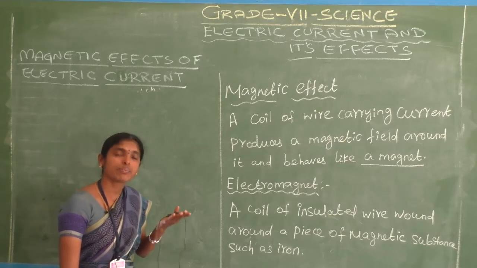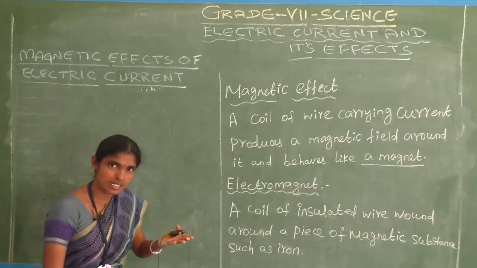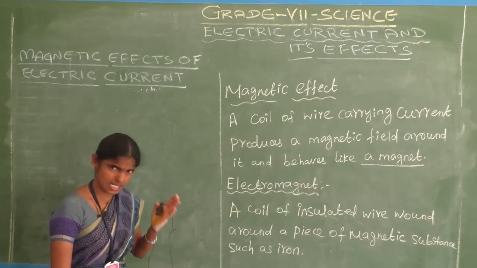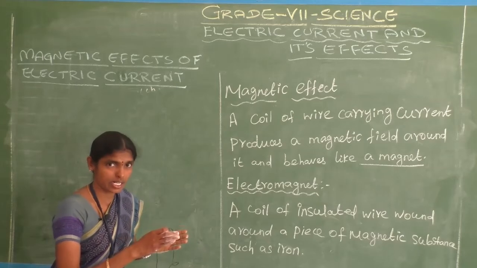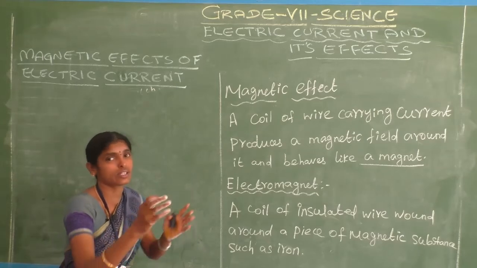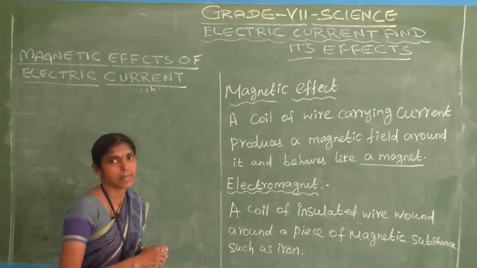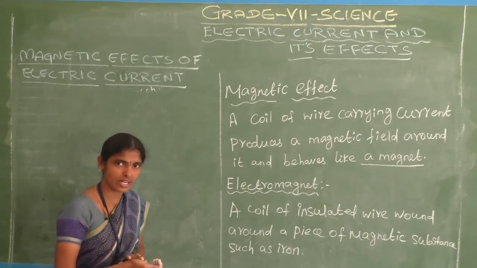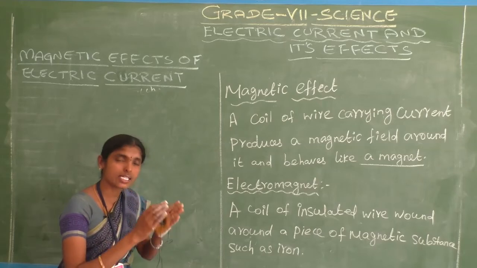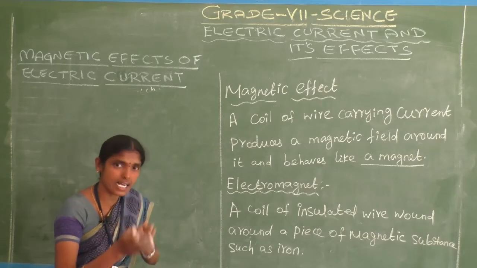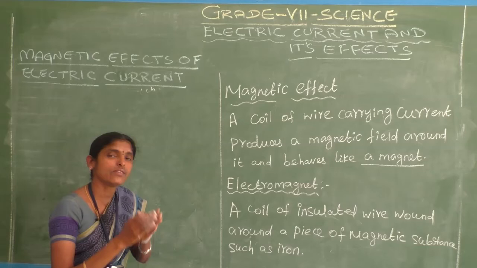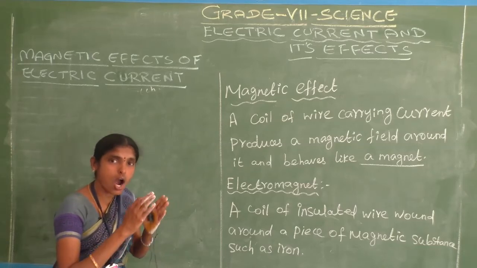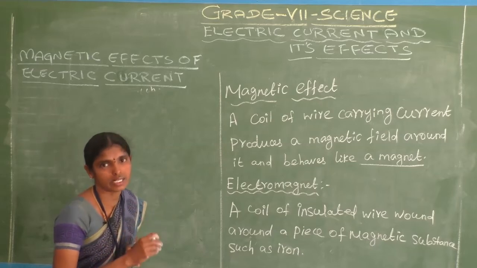Electric current must be present, and only then can we make an electromagnet. Electric current is the very important element in the magnetic effect of electric current. Your answer is present in the question. What is meant by magnetic effect of electric current? We know we need electric current. At that time only we make an electromagnet.